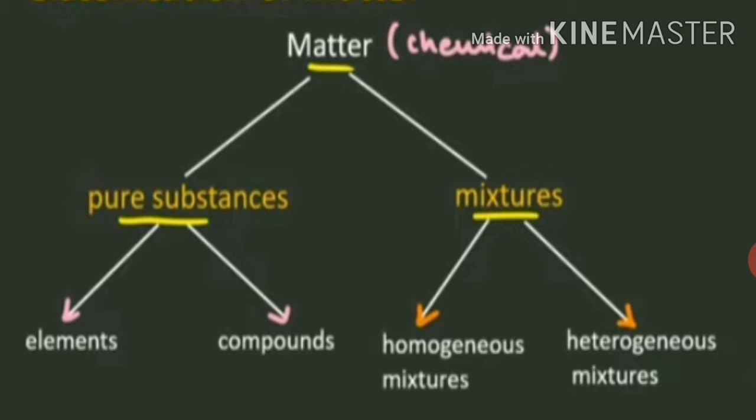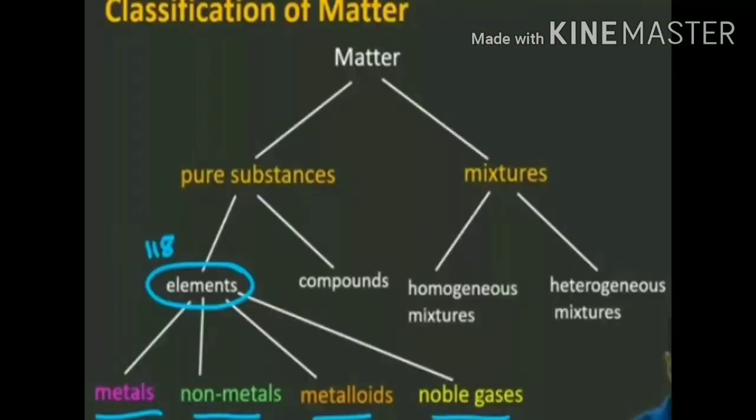Examples we have are water and sugar, and water and salt. Next we have heterogeneous mixture. What is heterogeneous mixture? Heterogeneous mixture consists of visibly different substances. Examples we have are sandy water, soil sample, oil and water. So all these are examples of heterogeneous mixture.